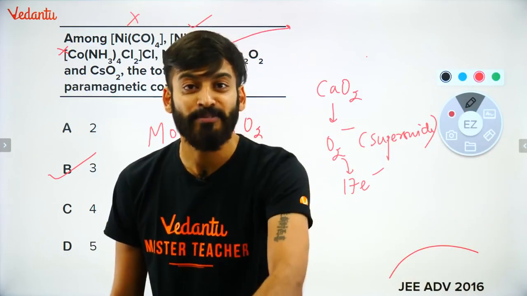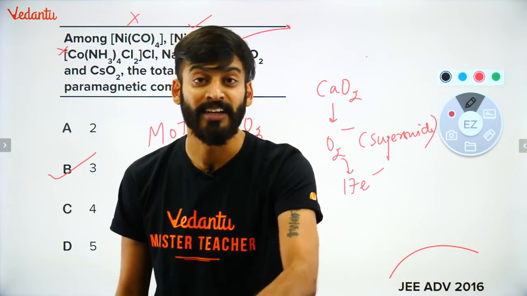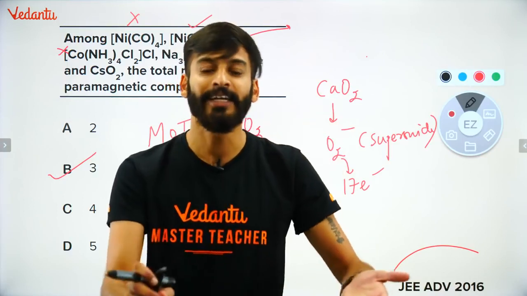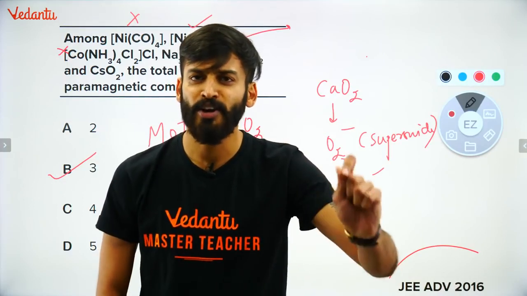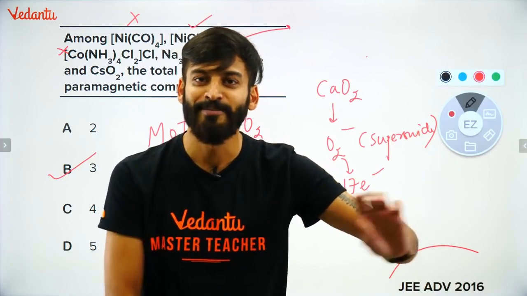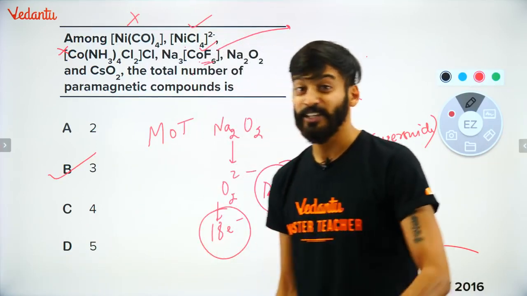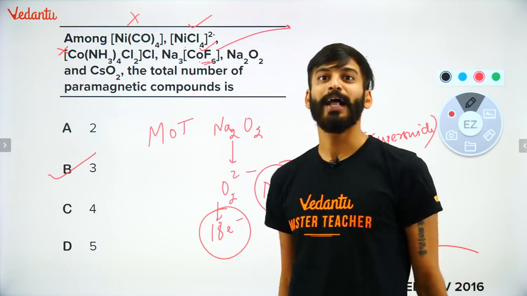If it is having an even number of electrons, total number of electrons are coming even, then go for MOT. Then you have to actually write and find the answer. But if the number of electrons is odd, paramagnetic is your answer. ठीक है? तो ये this is a trick which we can actually आराम से याद कर सकते हैं.